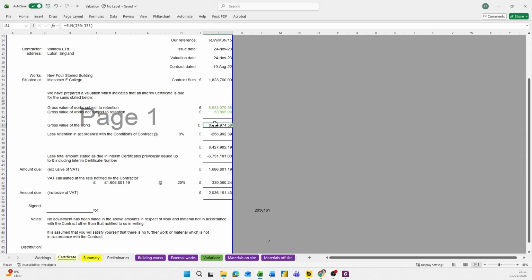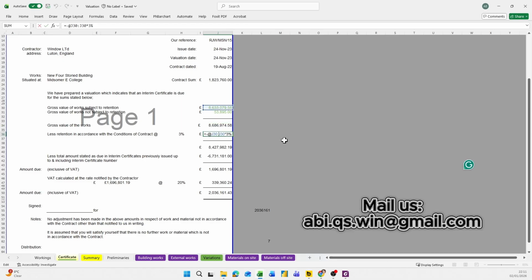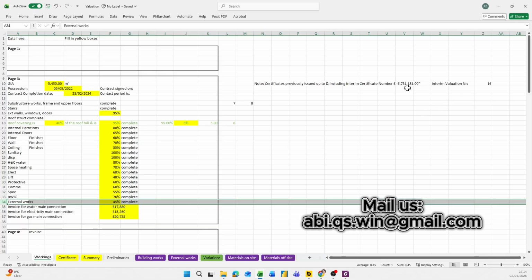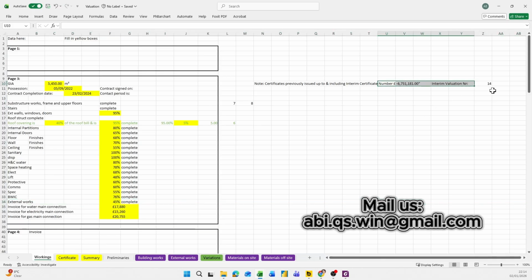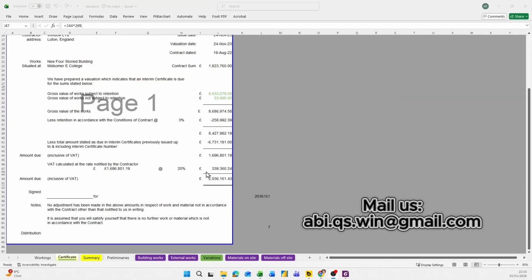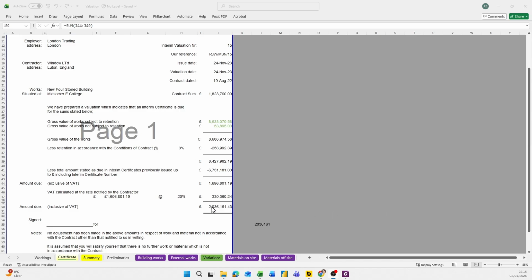So this is the gross value, and this is the deduction of 3% retention. This is the amount that has already been claimed, the information up to interim valuation 14. This is the VAT amount, which is included, and this is the final amount for interim valuation 15.